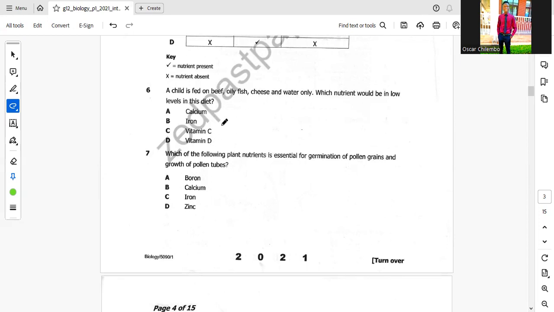Then let's look at vitamin C. Now, mainly, the sources of vitamin C are fruits and vegetables.